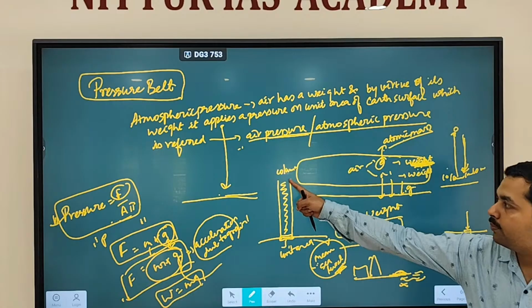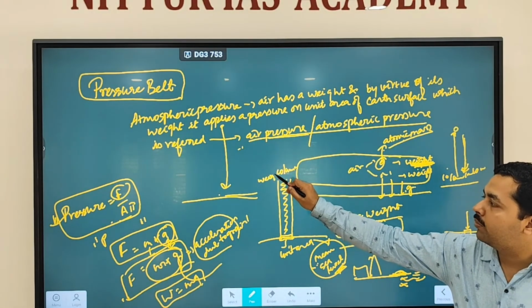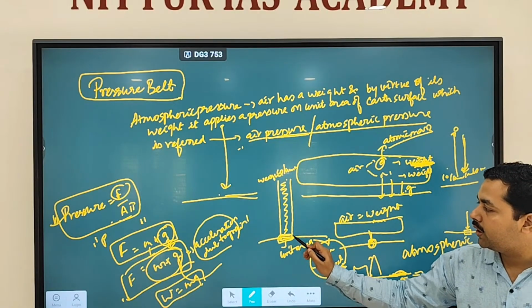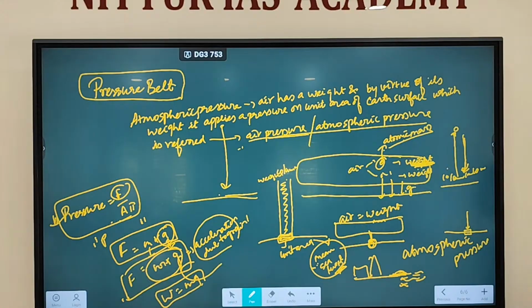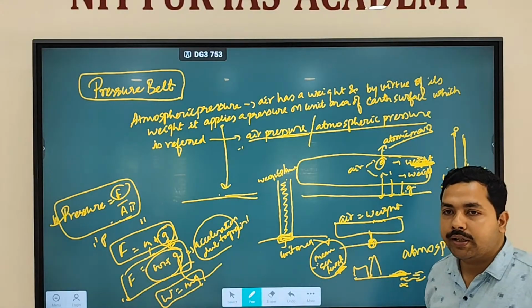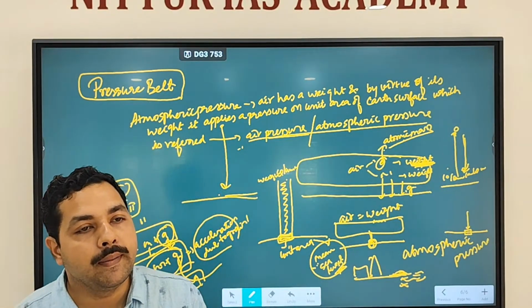So we define it as the weight of a column of air applied on a unit area, measured at mean sea level.